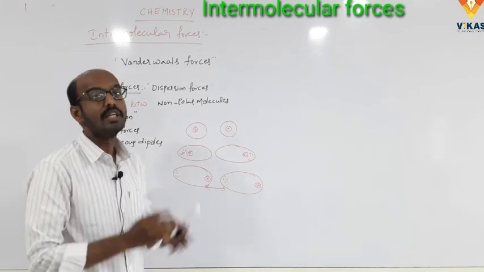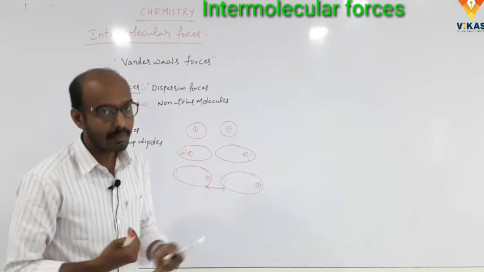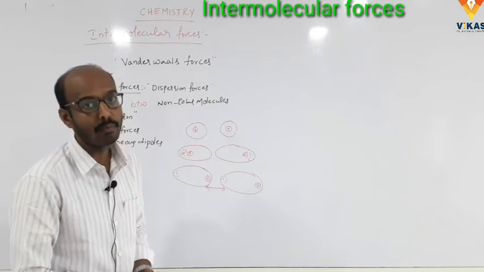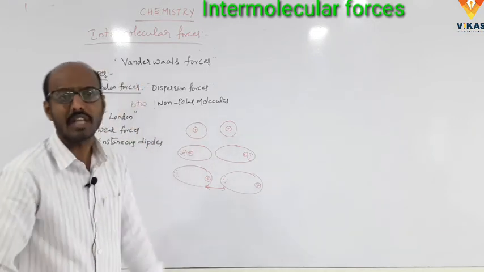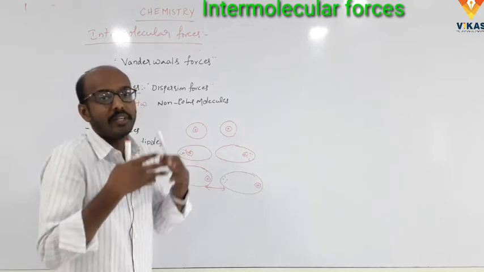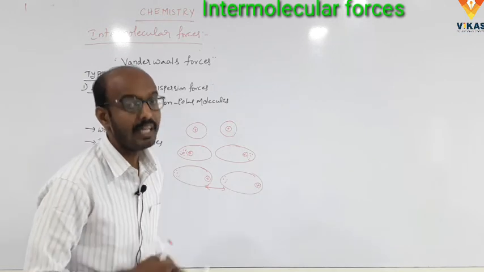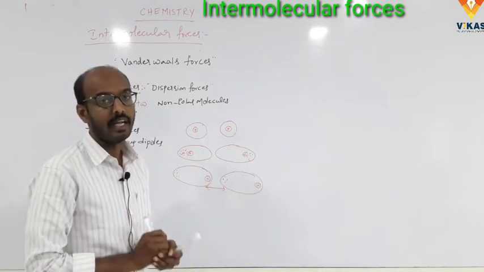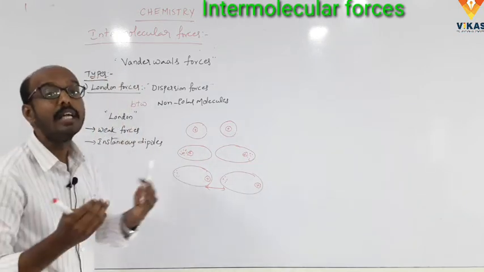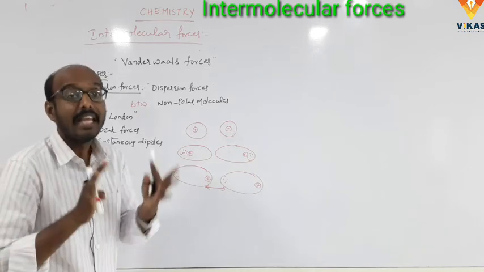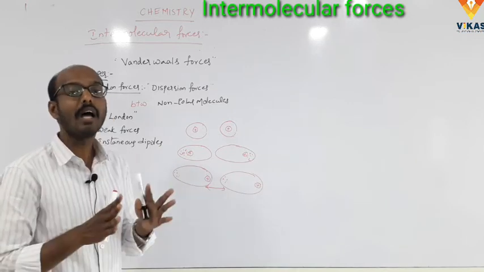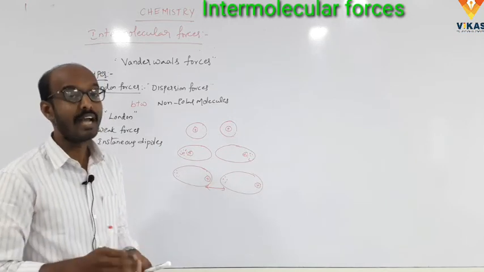What is meant by dipole moment? Dipole moment is a charge separation, simply the distance between the two poles. Here, in the non-polar molecule there is no charge. But non-polar molecules will interact with each other to form instantaneous dipoles, like a dipole, not a dipole. It acts like a dipole. That is called instantaneous dipoles. Completely not a dipole, it just acts as a dipole. We are not heroes, but we act as heroes.